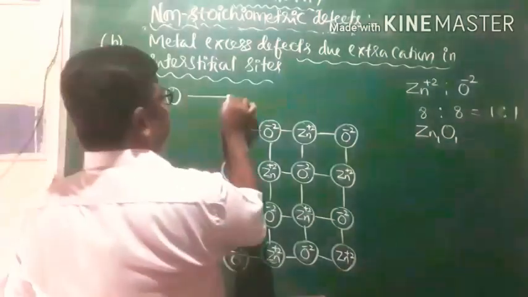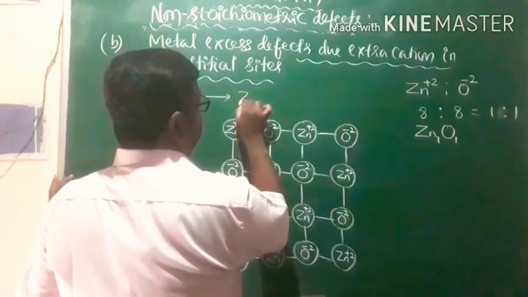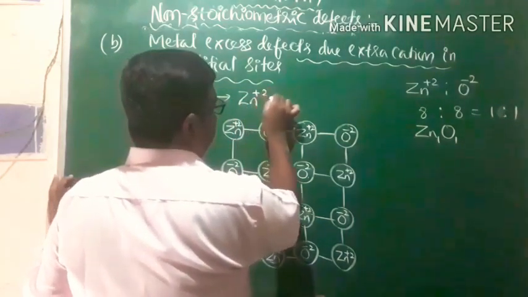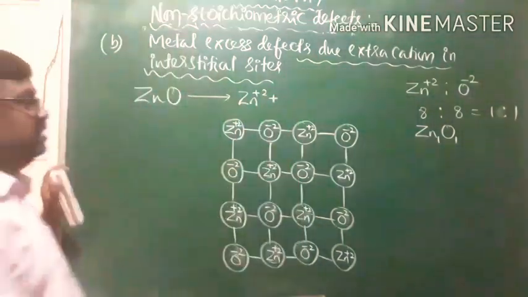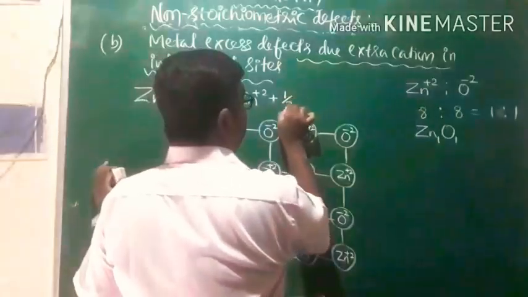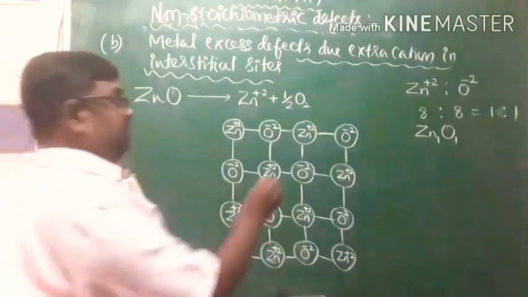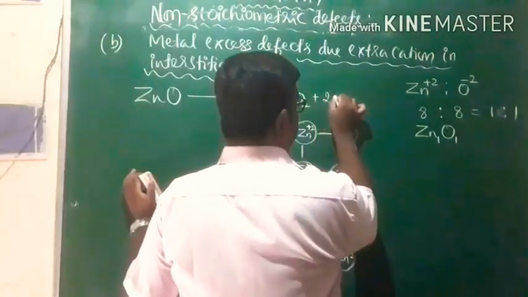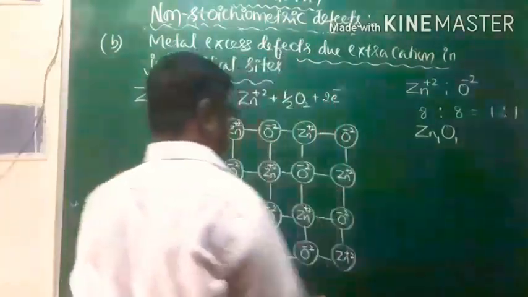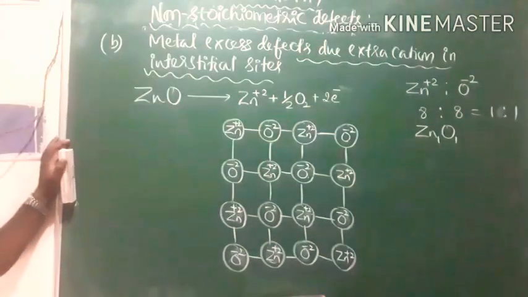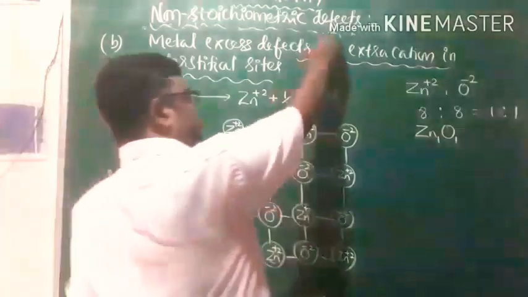When zinc oxide is heated, it is converted into Zn plus 2, and O is converted to O2. Oxygen gas is released and escapes. The electrical neutrality is maintained by releasing 2 electrons. So this is the reaction when zinc oxide is heated, and oxygen gas escapes.